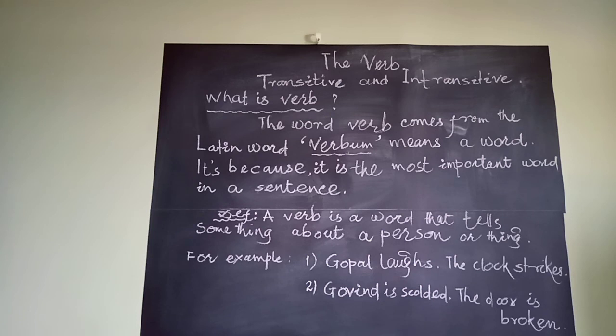Somebody told me, that means he, Gopal, Govind or Joseph, or somebody told me. The secret is what was told, the direct object, and me, the one who listened to that, is the indirect object.